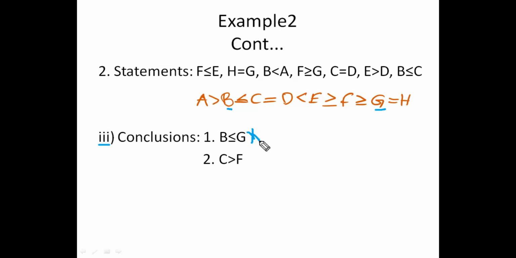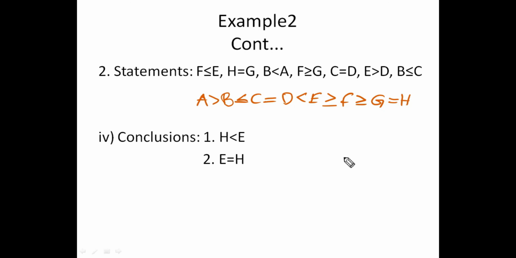Second, C to F. C is here, F is here. Between C and F, is there any opposite polarity? Yes, there is an opposite polarity. So it also does not follow. So the answer for this question is neither conclusion 1 nor 2 follows.